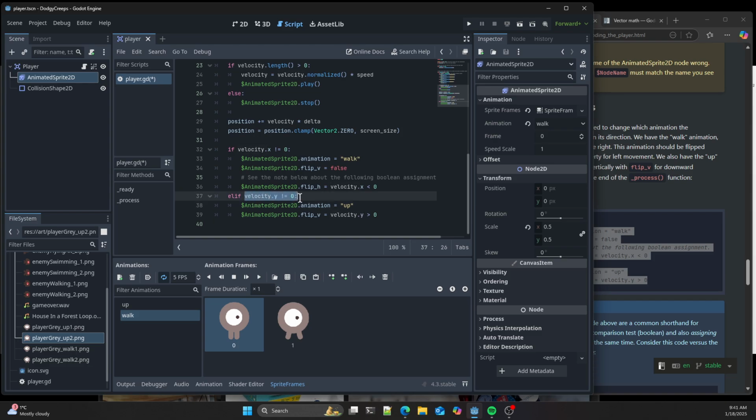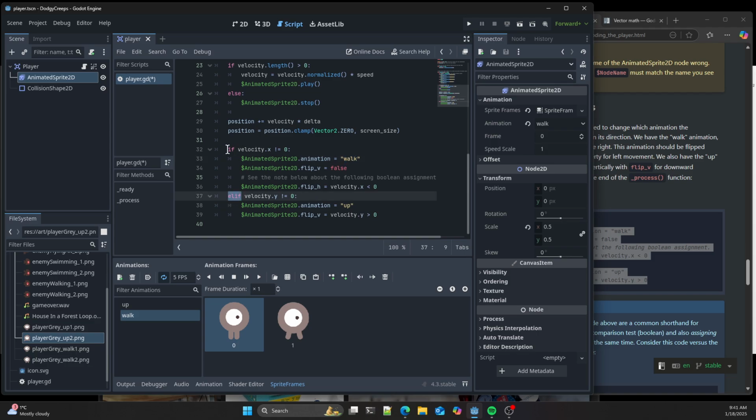if X isn't being pressed, we default to using the walk animation. So if you're pressing X and Y, if you're pressing up and left, you're only going to see the walk animation. If you're pressing down and left or down and right, you're going to see the walk animation because this is an else if.